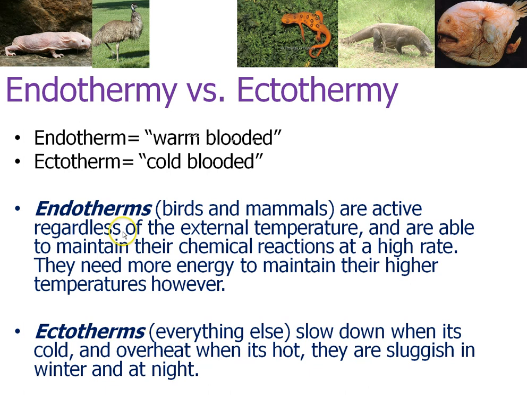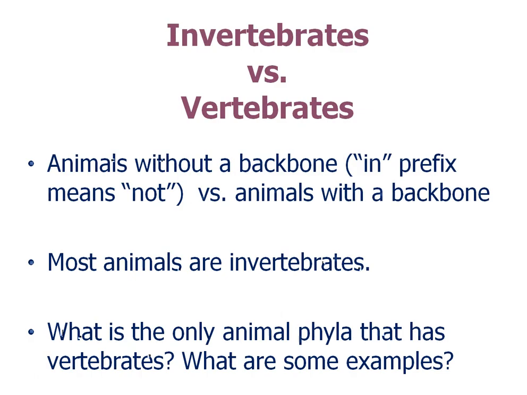So, to recap, endotherms are warm-blooded, birds and mammals, able to maintain a high level of activity even in cold temperatures. Ectotherms are cold-blooded, which means every other animal: reptiles, amphibians, fish, insects, all those other phyla. They cannot control their body temperature, so the outside environment controls it for them, and some of them have behaviors to help them warm up or cool down depending on the outside environment.